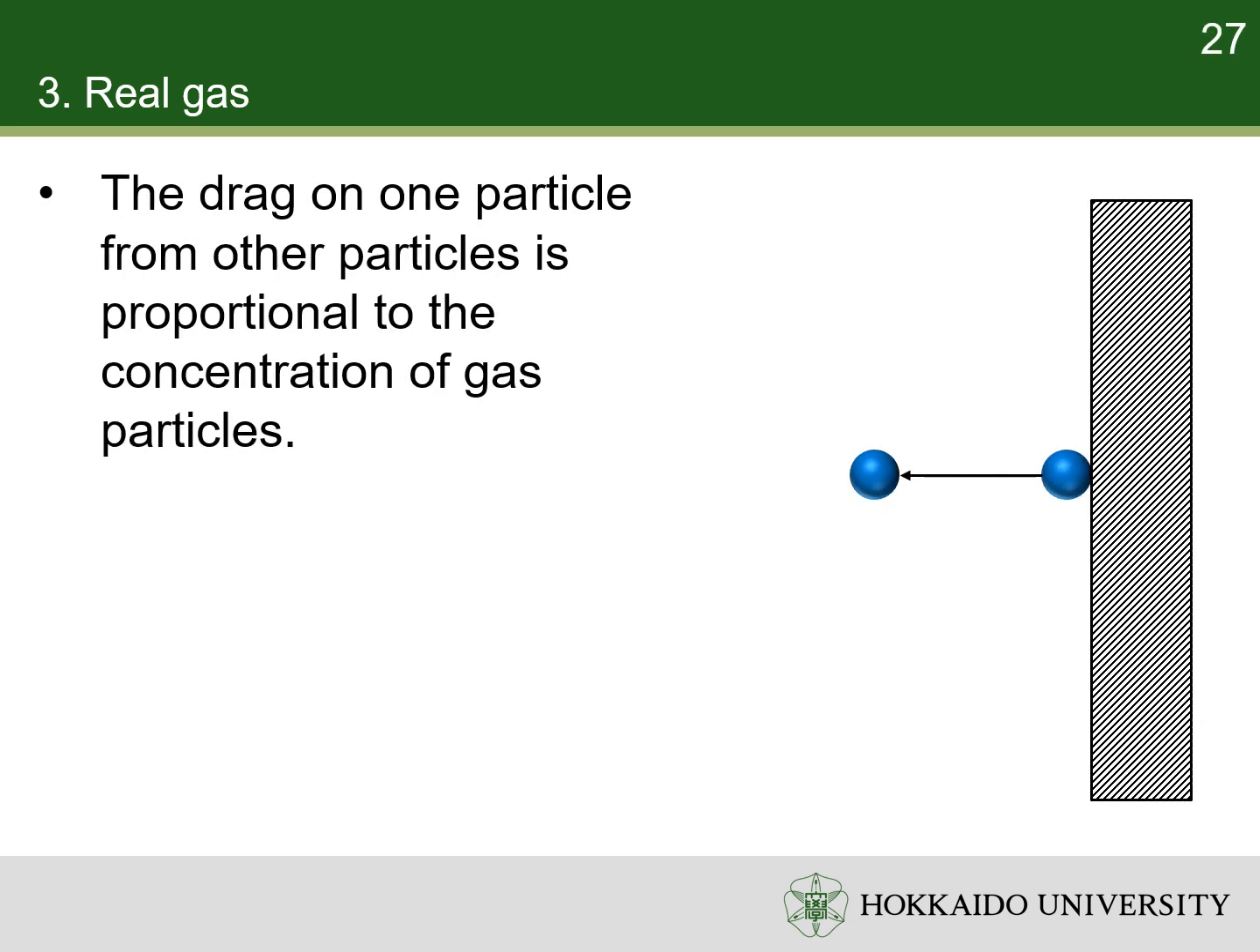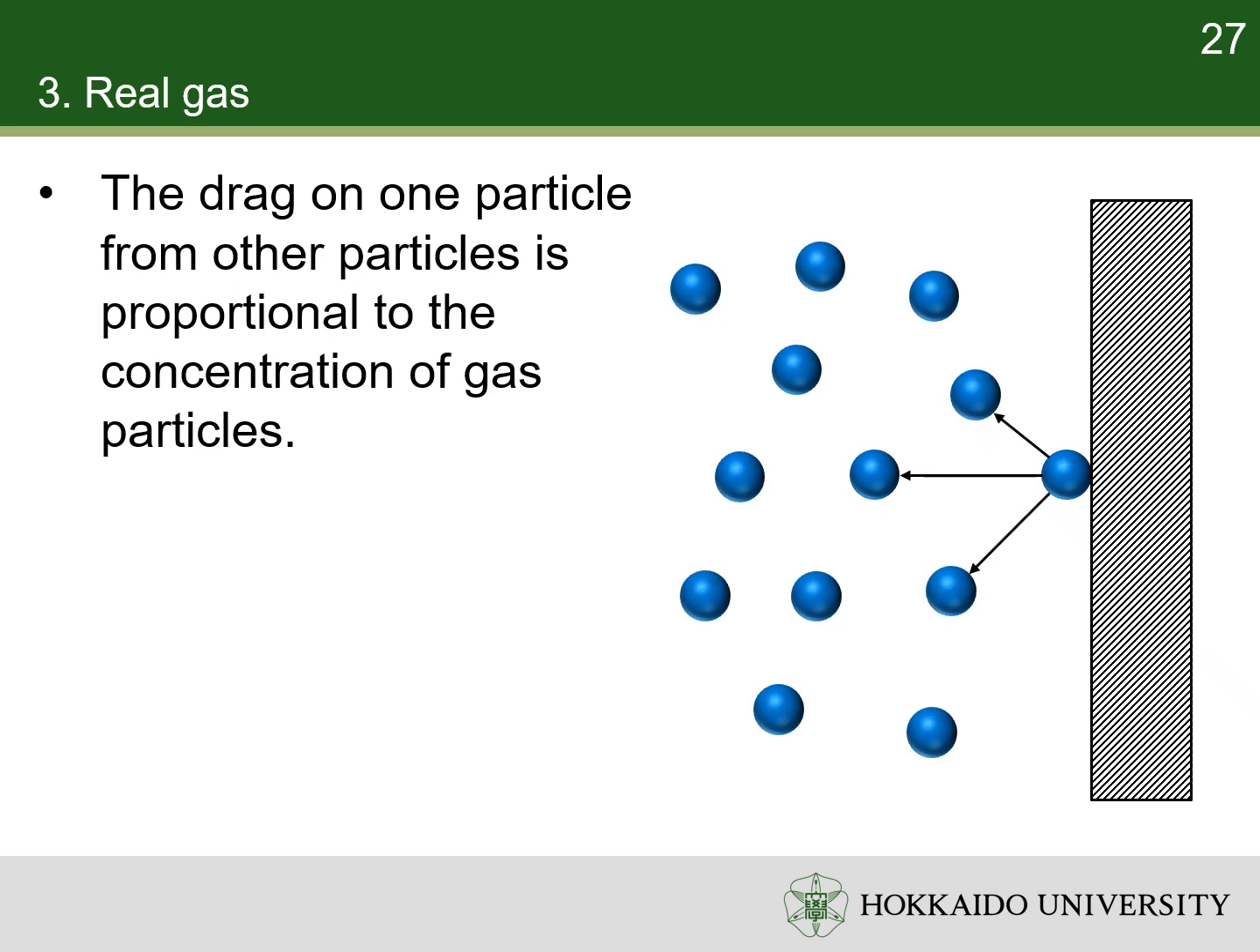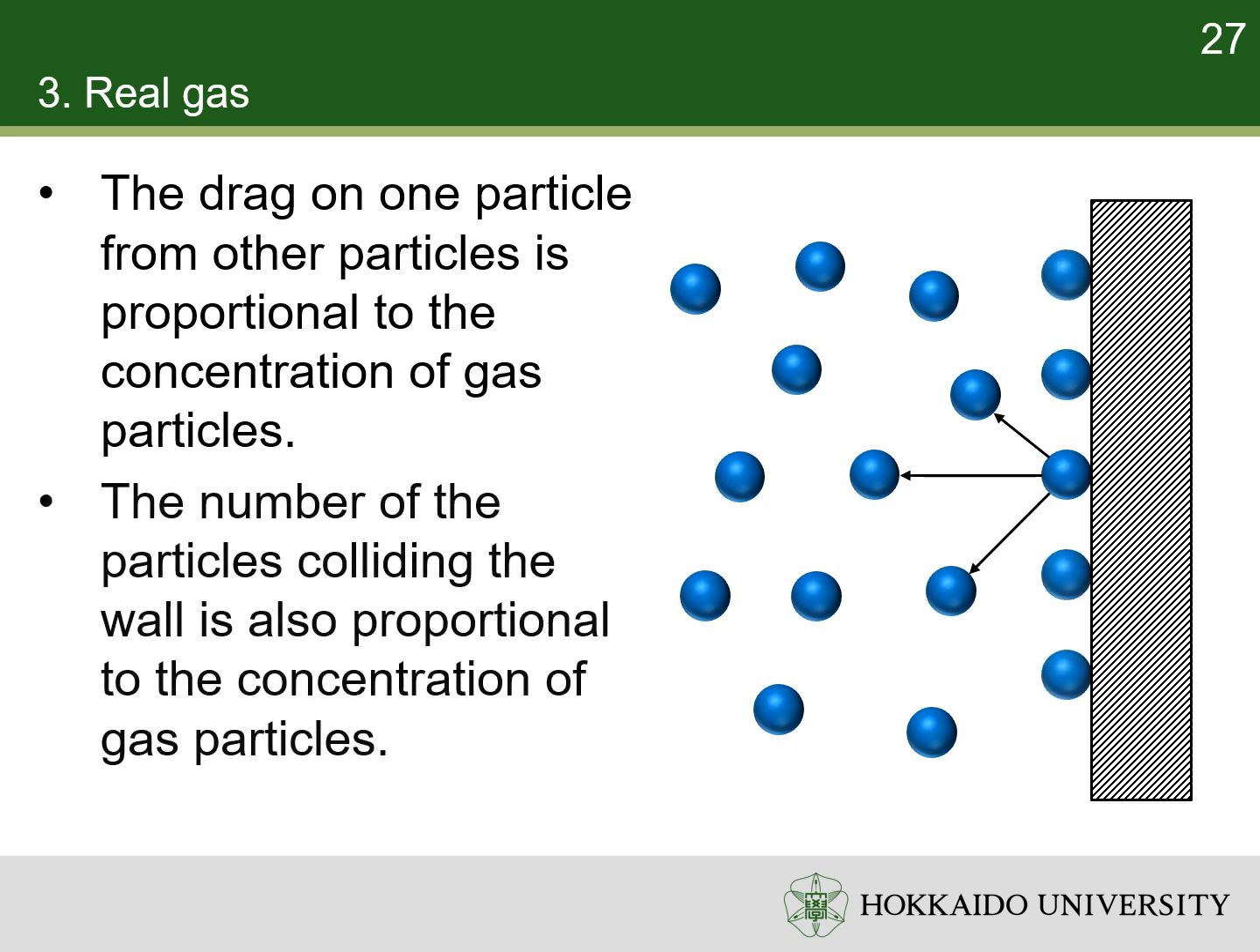The force pulling a particle back is proportional to the number of nearby particles. The number of neighboring particles near the particle is proportional to the particle concentration. Meanwhile, the number of particles contributing to the total pressure is also proportional to the particle concentration. So, the total reduction in pressure is proportional to the particle concentration squared.